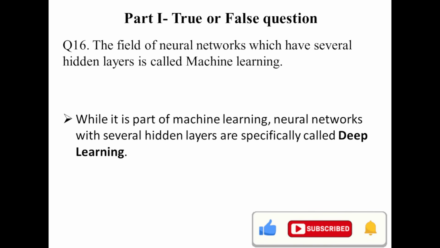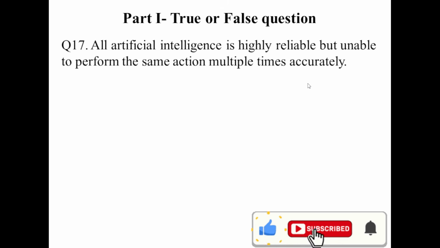Question number 60. The field of neural network, which have several hidden layers, is called machine learning. This is false. Why it is false? The field of neural network, which have several hidden layers, we call it what? Deep learning, not machine learning.